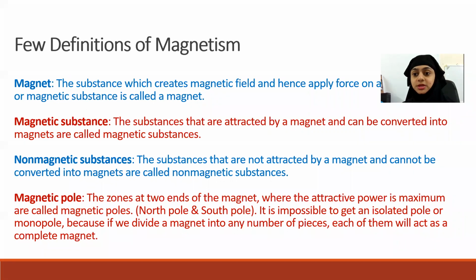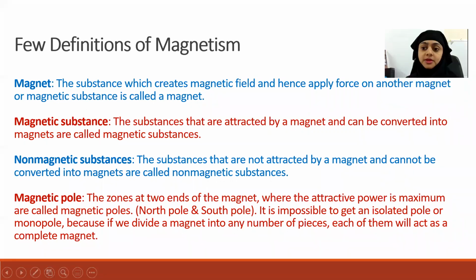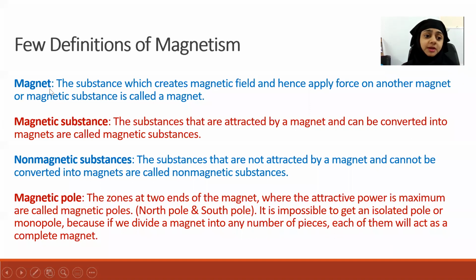So today we are planning to discuss some of the definitions related to magnetism. These quantities you already know. What is meant by a magnet? The substance which creates a magnetic field and applies force on another magnet or magnetic substance is called a magnet.